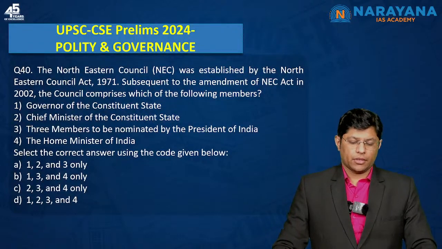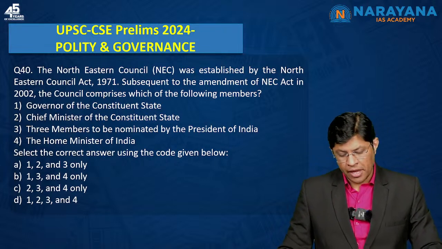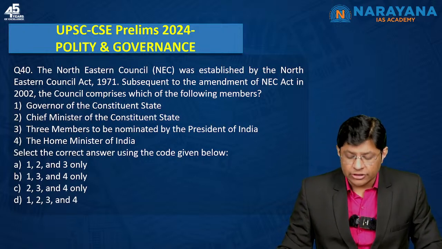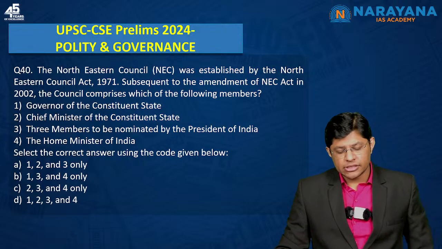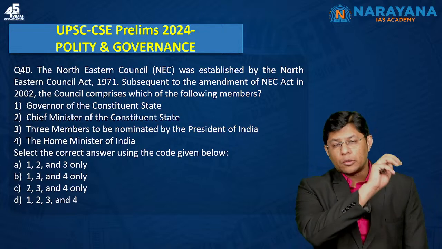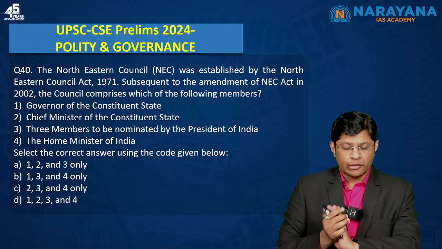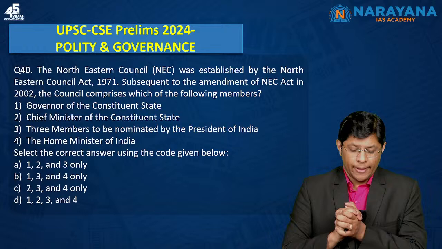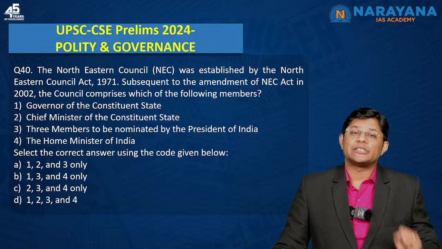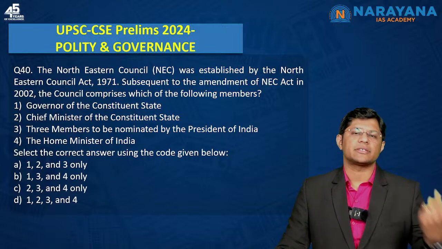The next question. The Northeastern Council was established by the Northeastern Council Act 1971. Subsequent to the amendment of NEC Act in 2002, the council comprises which of the following members? Now, again, students, the composition of Northeast Council is not mentioned in the book. The composition for the other zonal councils is mentioned, but the composition for the Northeastern Council is not mentioned. You might ask, how can the UPSC ask such a difficult question? No. The UPSC also expects you to be informed about the recent ongoing events.